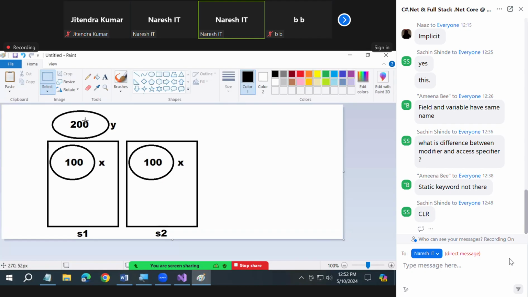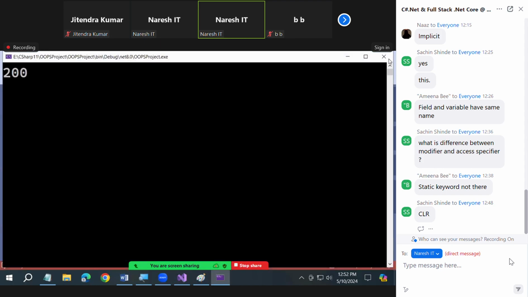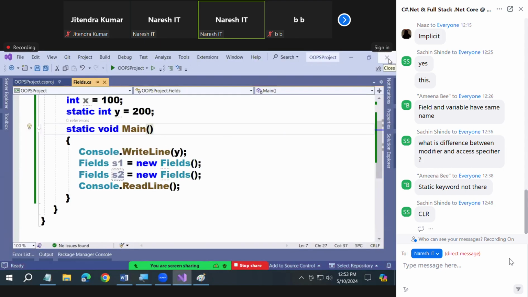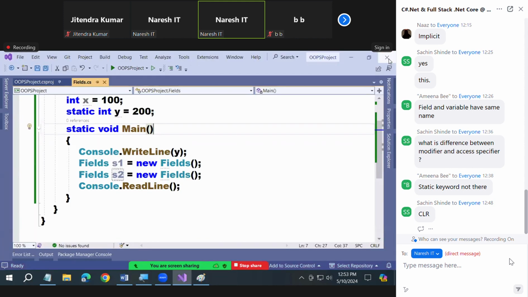I'll ask the question in another way. In the life cycle of a class, life cycle means the moment you start the execution here to the moment you stop the execution is called one life cycle. Now answer me. In the life cycle of a class, how many times are static fields initialized?